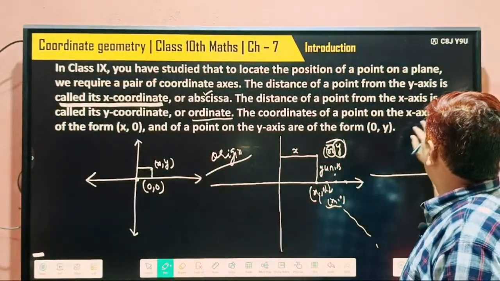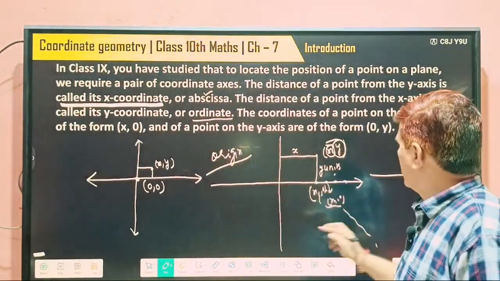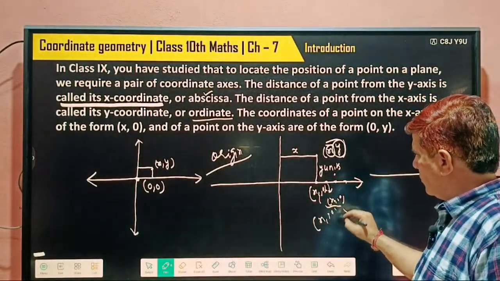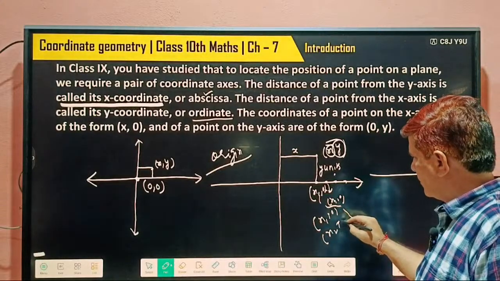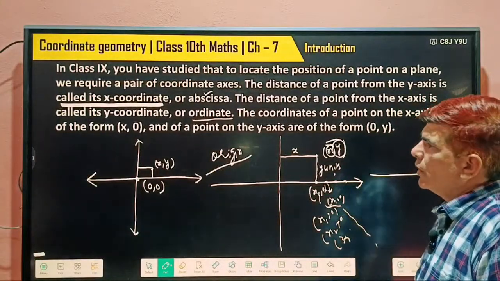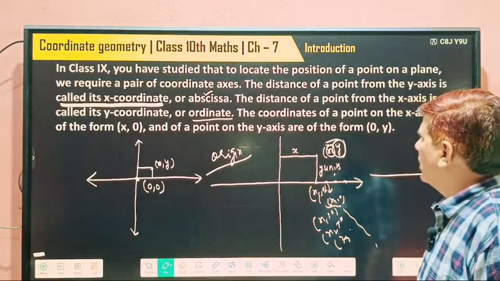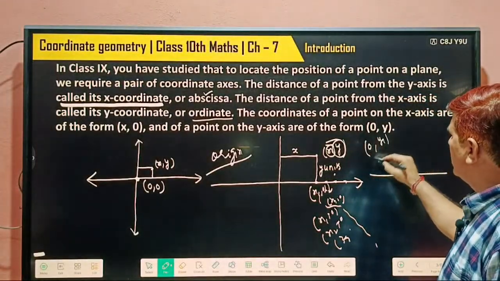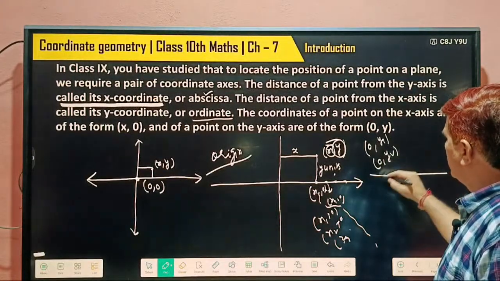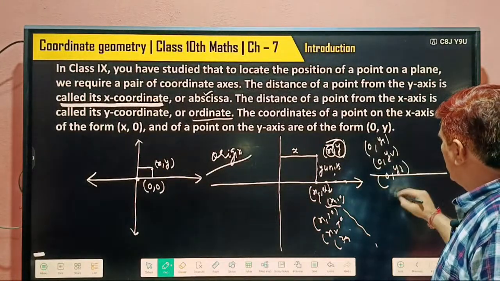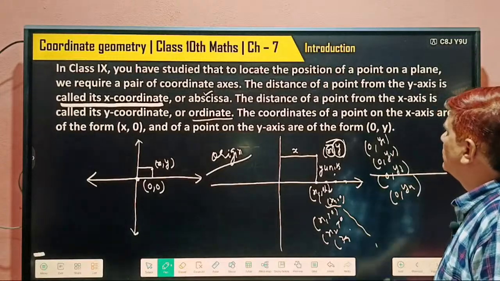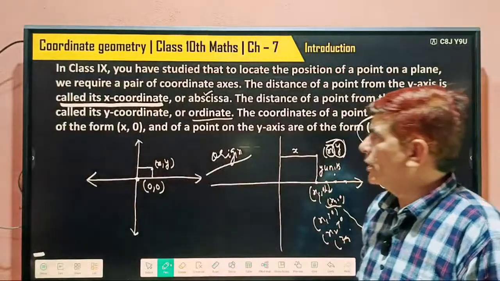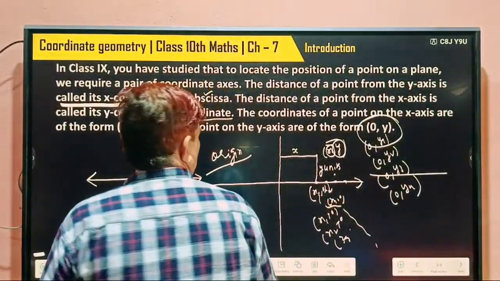So points on the x-axis are of the form (x1, 0), (x2, 0), (x3, 0), (x4, 0), and points on the y-axis are of what form? x becomes 0: (0, y1), (0, y2), (0, y3), (0, y4). I think you understood this and you know this.